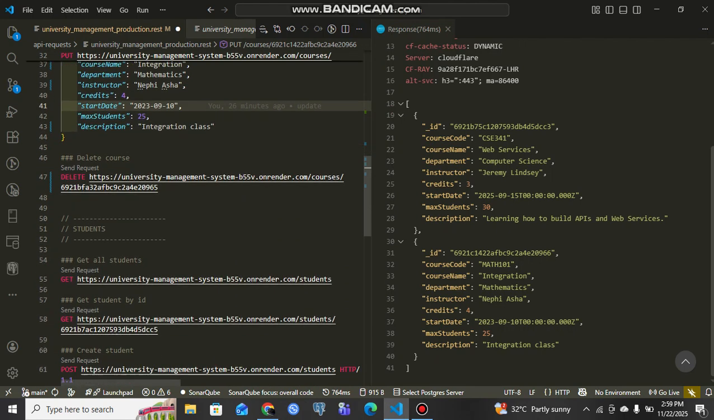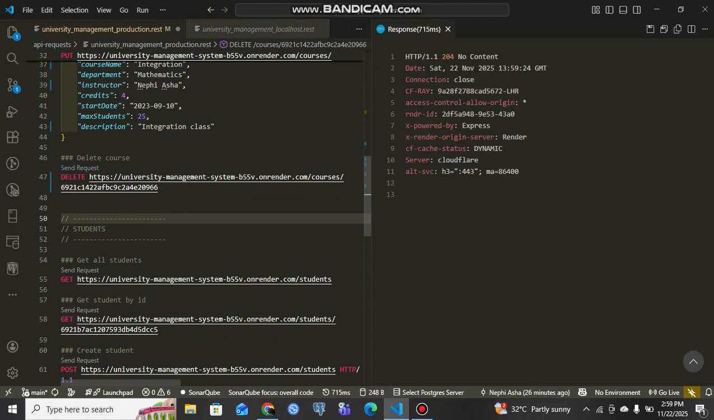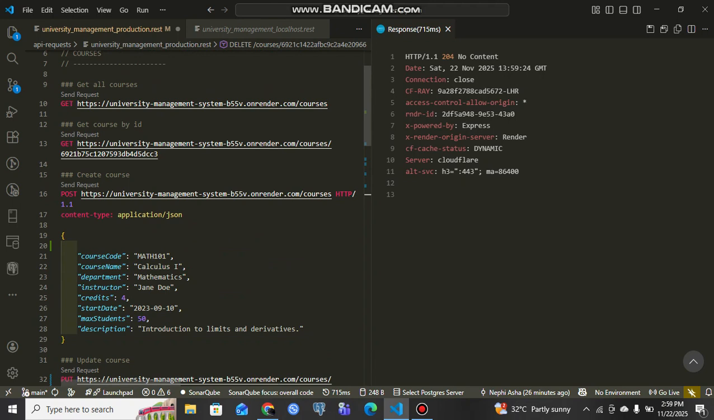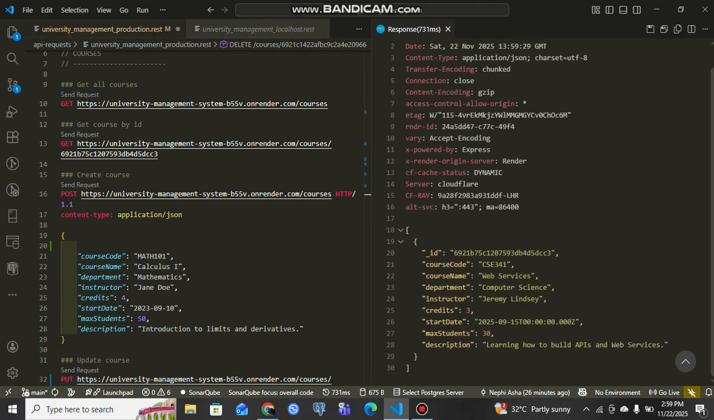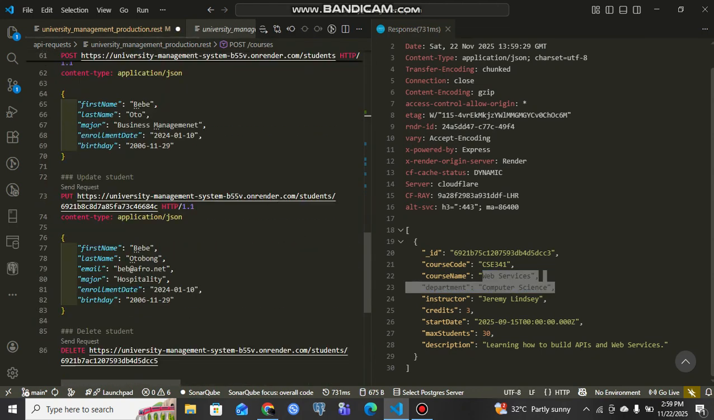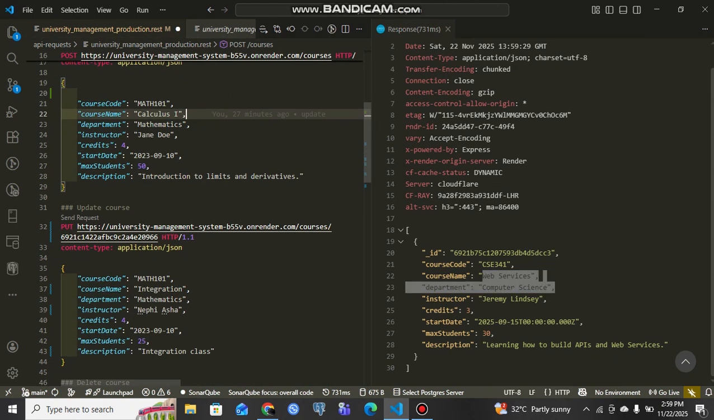Yeah. All right, so let's say I want to delete this. I can get the ID, I copy the ID, I paste it and send the request, and it deletes, right? And if I want to get all of them back, right, it's no longer there, just that's available. So I've done it for courses.